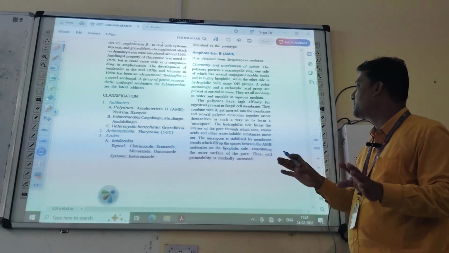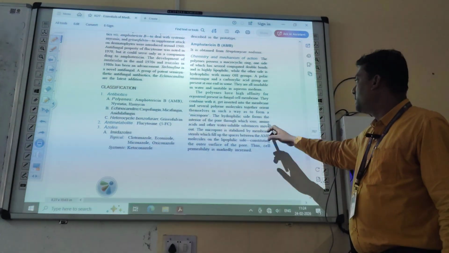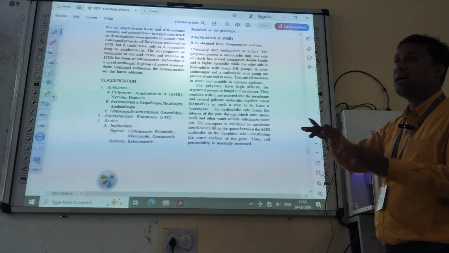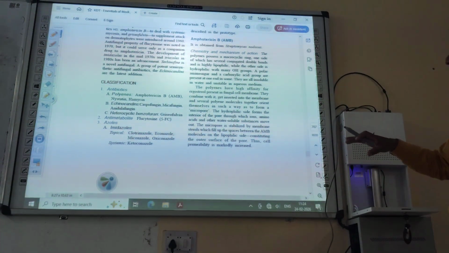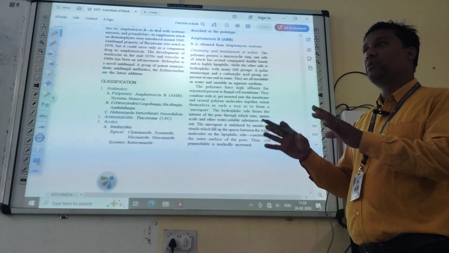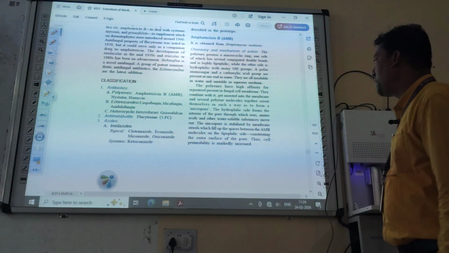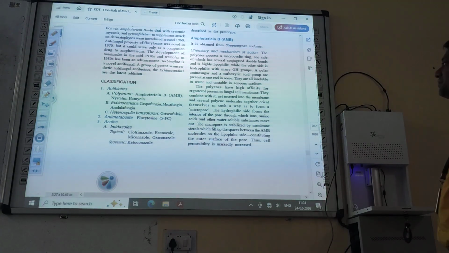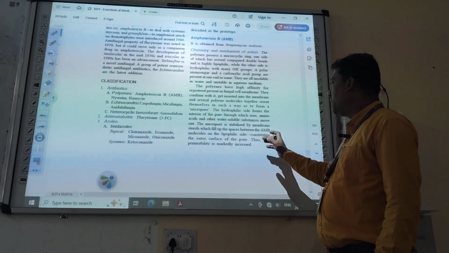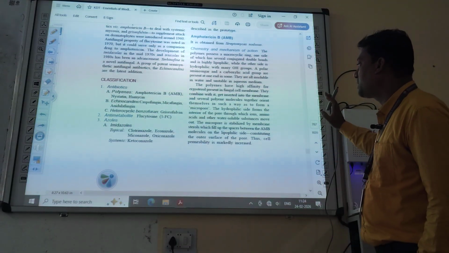The micropore is stabilized by membrane sterols, which fill up the spaces between the amphotericin B molecules on the lipophilic side and constitute the outer surface of the pore.